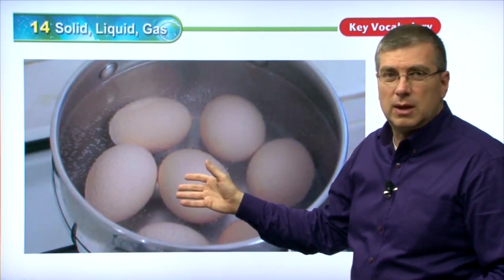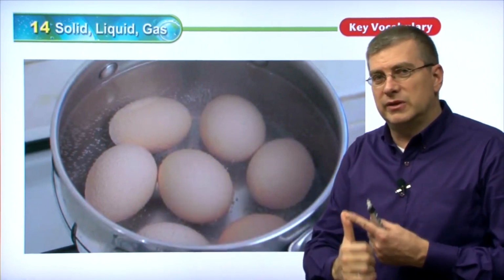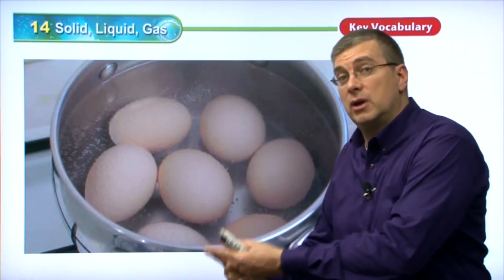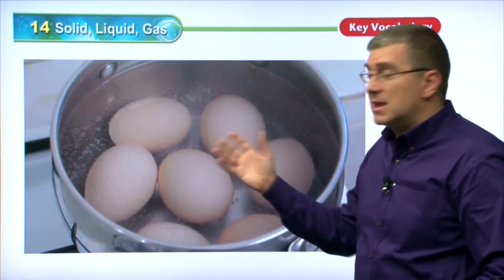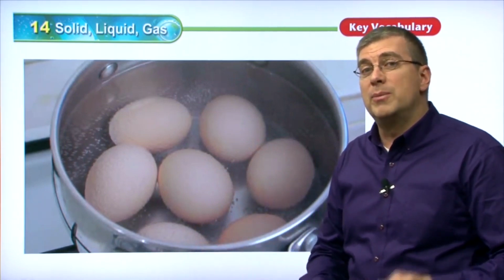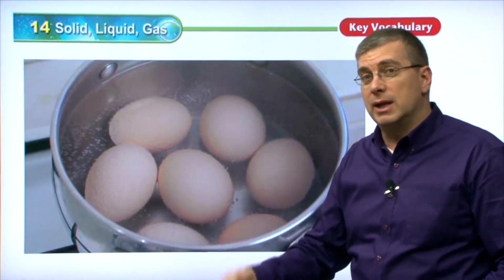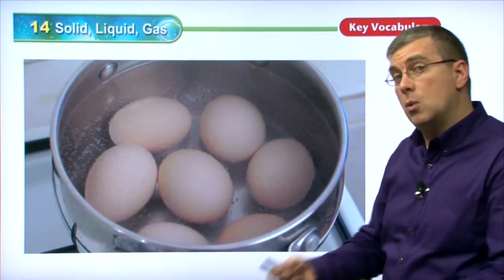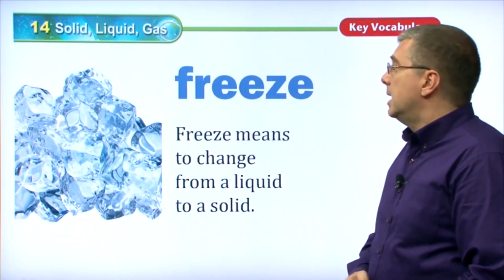It's heat, right? If we apply heat to a solid, it will turn into a liquid. If we give it more heat, it will turn into a gas. So heat, the temperature of something, will make it change the form that it is in, from a solid to a liquid to a gas, and also back the other way if you reduce or take away the temperature.